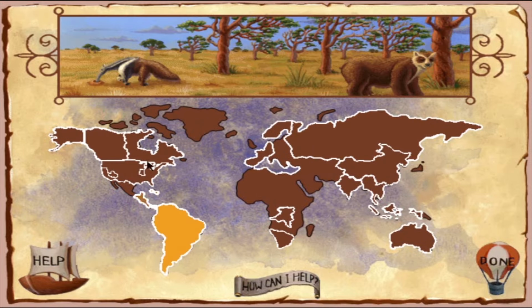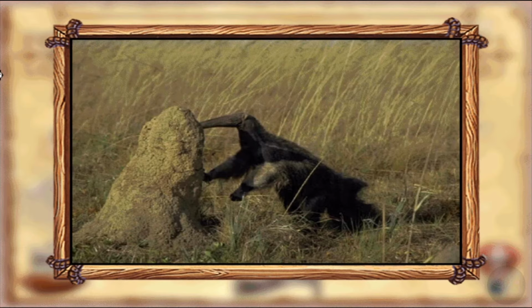South America. This anteater belongs to the edentates group, which means toothless ones. The anteater uses its tongue to eat ants and termites. However, termite nests are getting rarer as grasslands are given over to cattle, and this is reducing the anteater's food supply.